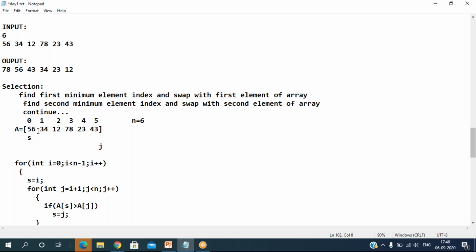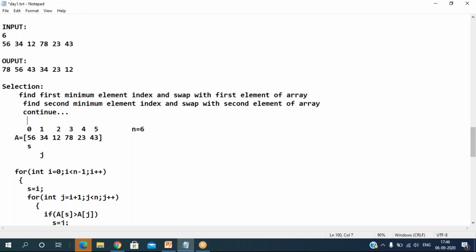So Venkat, have a look here. Now this is the first element. I am assuming this first element is the minimum element. Then I compare with all the rest of the elements. That's why I am going to start the j value at i plus 1. Now this element I am assuming is the minimum, but I don't know, maybe the remaining elements have a minimum element compared to 56. That's what we are doing.